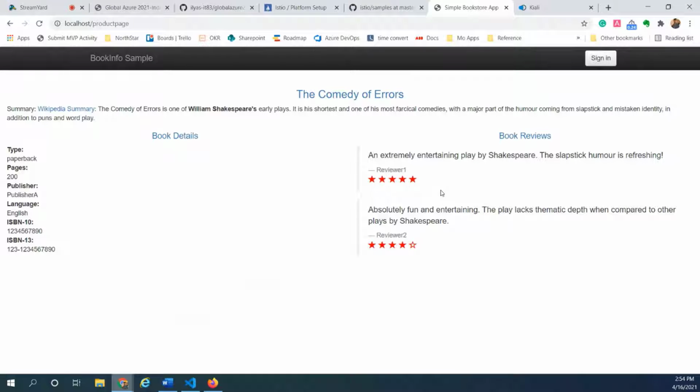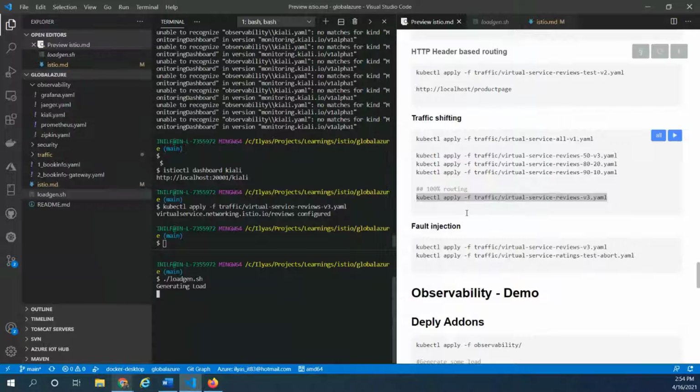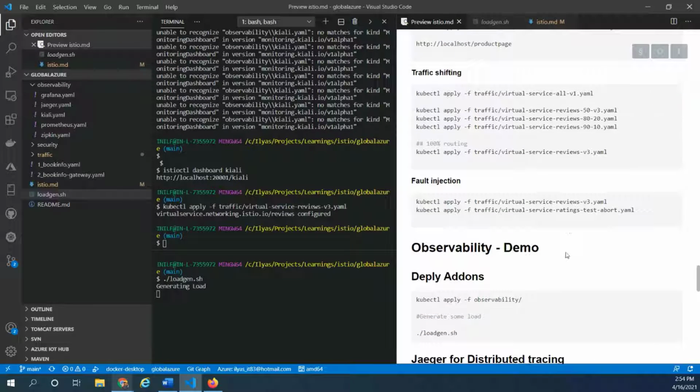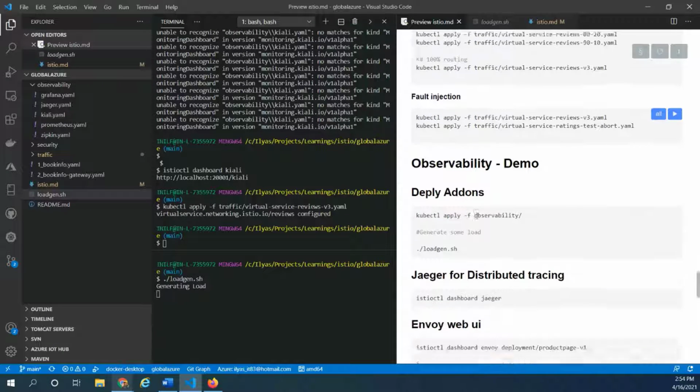V3 is red or orange, and that becomes the final microservice or the version that we want to deploy, right? So this is how you could play with the new features that you want to deploy to production, and you could do a traffic shifting, and if you're happy, finalize with one version that you have, right? Fault injection is another key capability, but in the interest of time, I'm going to skip it.